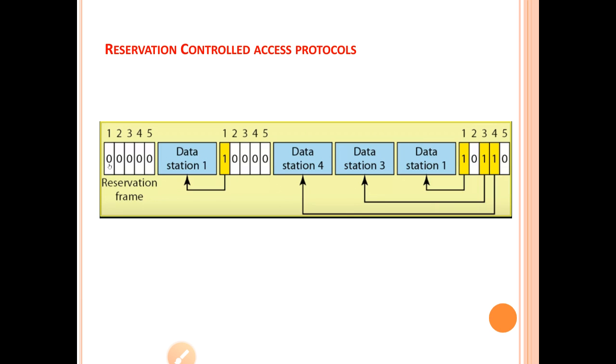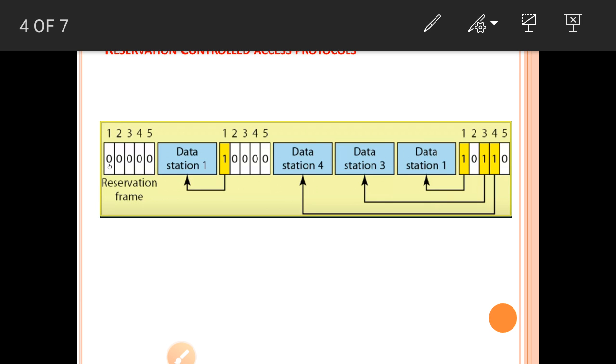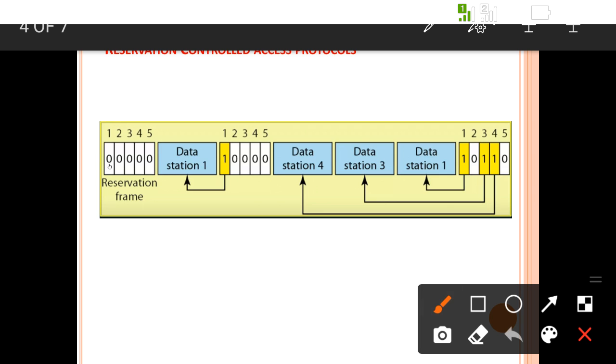The bitmap control or reservation control access protocol can be explained with the help of a diagram. Suppose in this there are 5 stations: station 1, station 2, station 3, station 4, station 5. See student, suppose a station wants to transmit the data in the particular slot, then it has to reserve the seat. It can reserve the seat by writing 1.